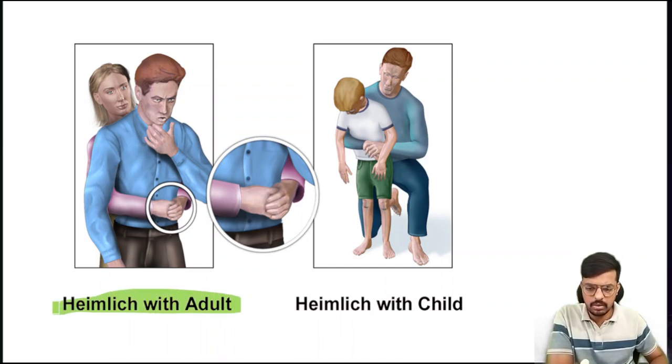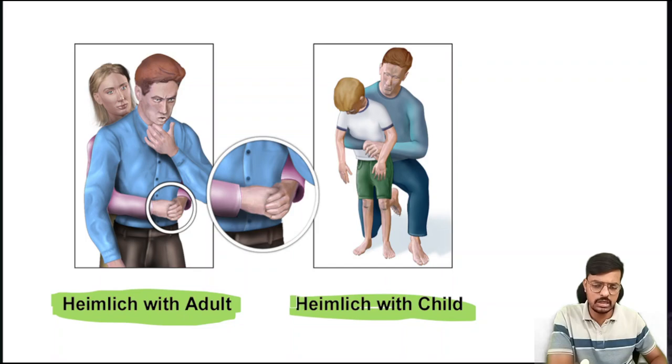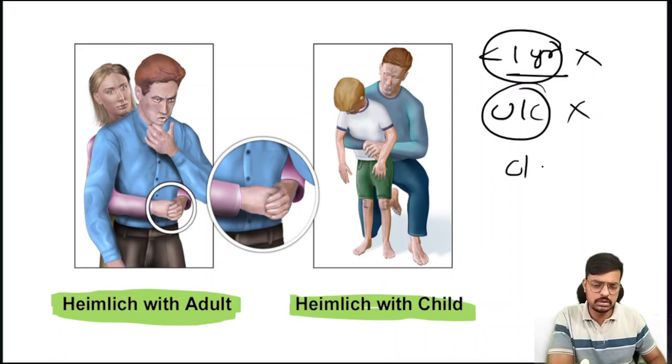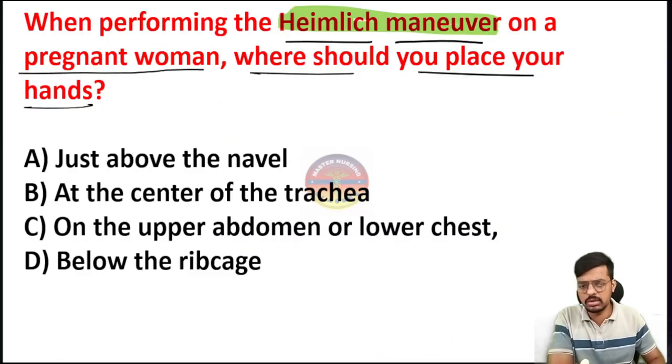In the adult, this is how we perform the Heimlich maneuver. This is the Heimlich maneuver in the child, but it is not performed in infants and neonates. If the age is less than 1 year, the Heimlich maneuver is not performed. In an unconscious patient, the Heimlich maneuver is not useful, and if the patient suddenly collapsed, it is not useful. To perform the Heimlich maneuver, the patient should be conscious. That is very important. All the golden points I will cover on the Heimlich maneuver. Don't worry.